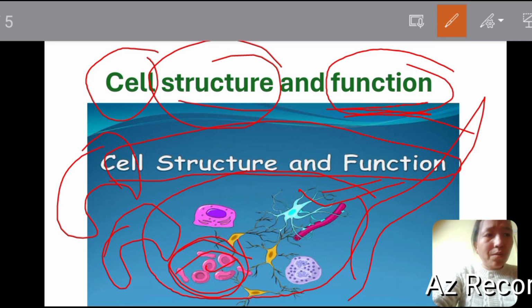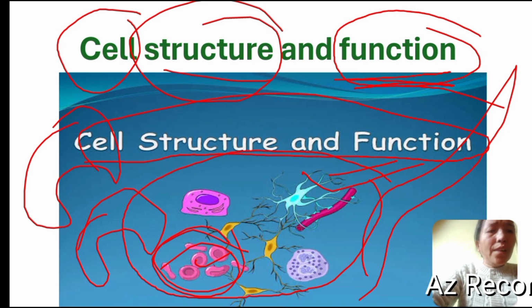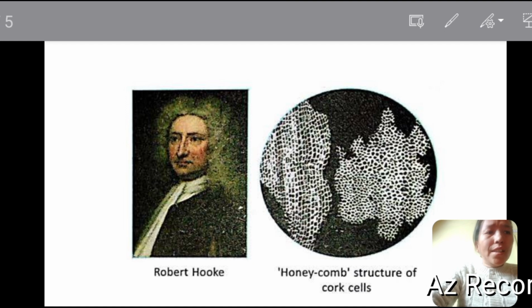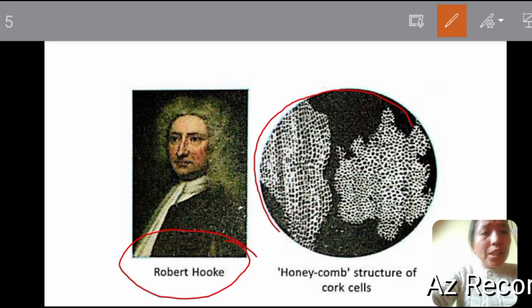After this, next we come to the discovery of the cell, how the cell was discovered. The cell was discovered by a scientist named Robert Hooke. He discovered the first cell, but that cell was a dead cell. Now how did he discover this cell? He took one slice, just one layer of cork. Cork is made from the outermost layer of a tree or plant trunk, and itself it is known as cork. So he took one slice of cork and observed it under a self-made microscope.